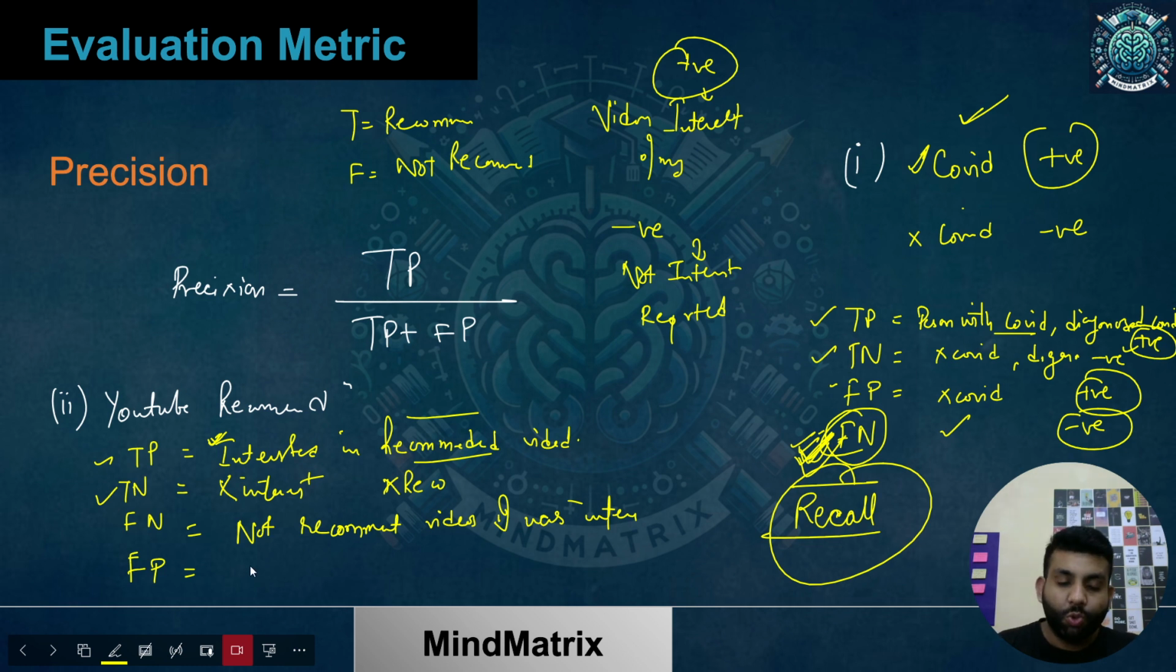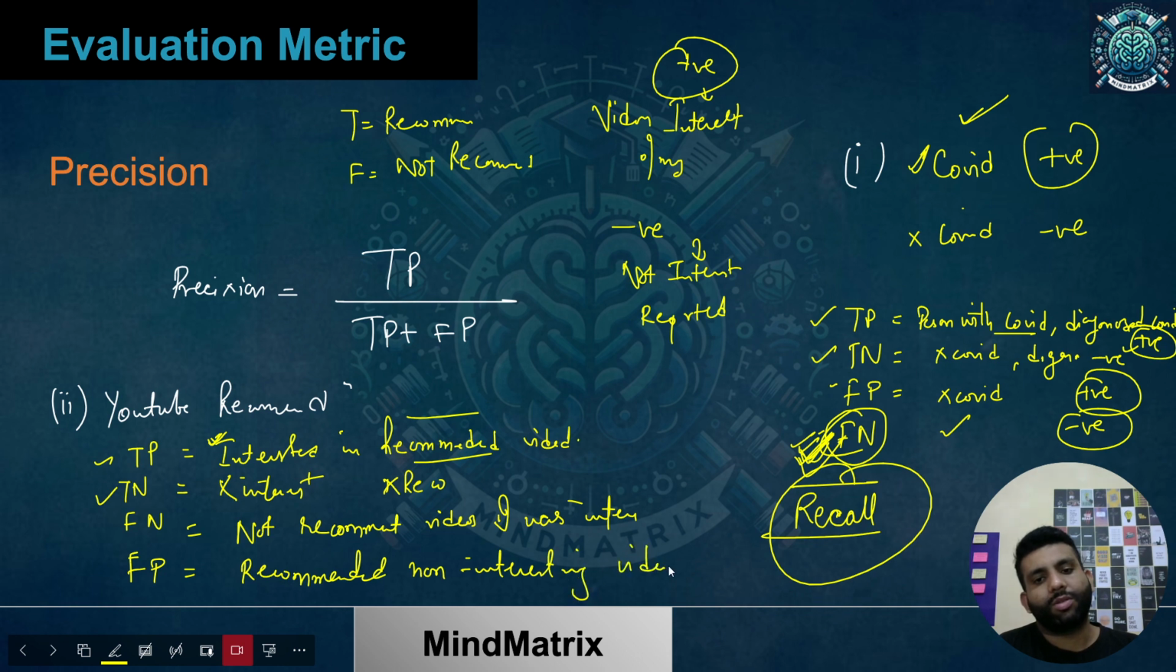Now what is false positive? I was shown recommended non-interesting videos. Just think about this. YouTube now recommended a video which I was not at all interested in, or which I have been reporting. That's a bad thing for the YouTube algorithm. If somebody says, what has happened to YouTube, why are they recommending this to me? So there is a major issue now.